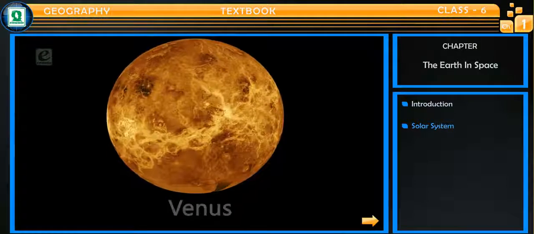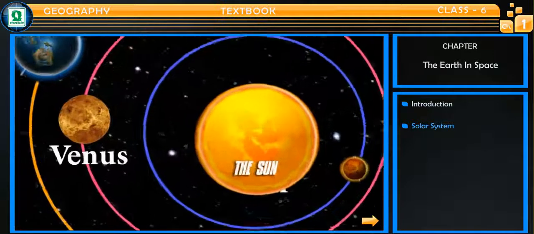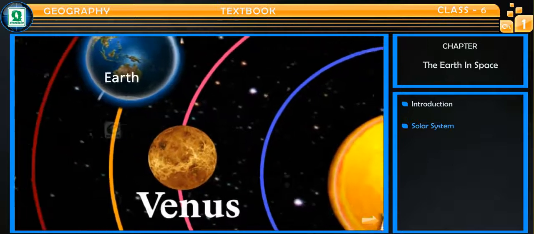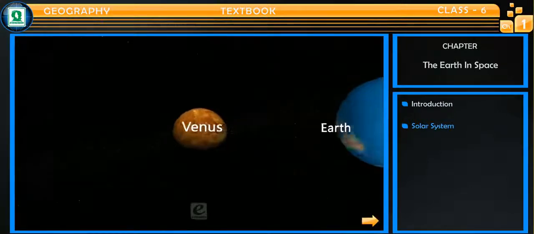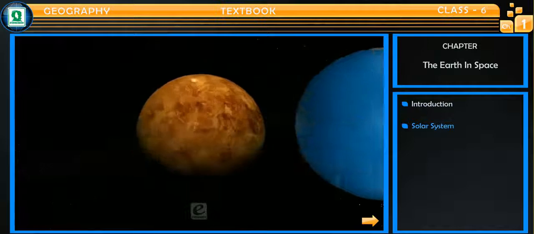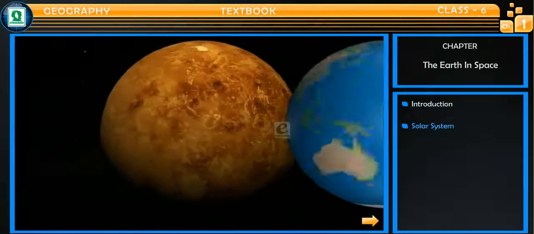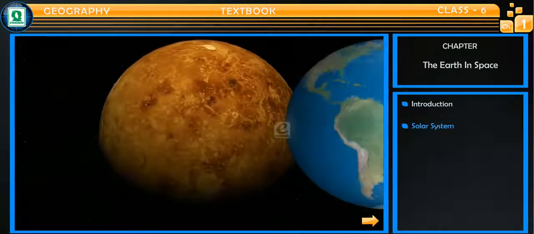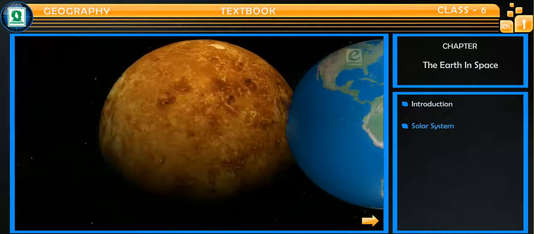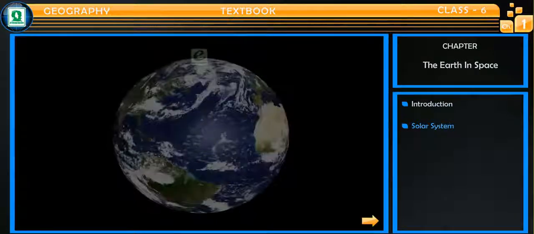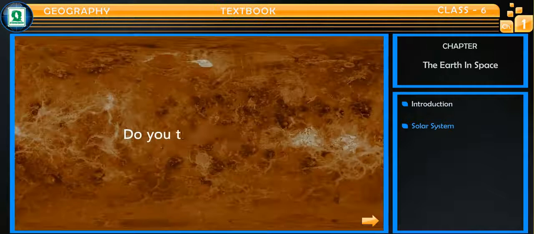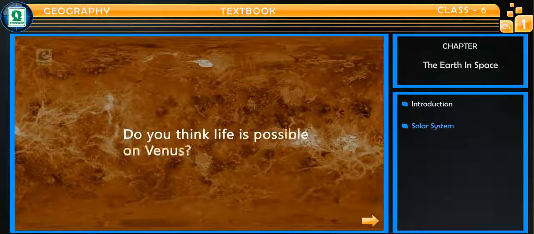Venus. Venus is the second planet from the Sun and closest to the Earth. Venus is known as Earth's sister planet because it is made up of almost the exact materials as the Earth and in about the same amount. It has volcanoes, mountains and sand, just like our Earth. Do you think life is possible on Venus?